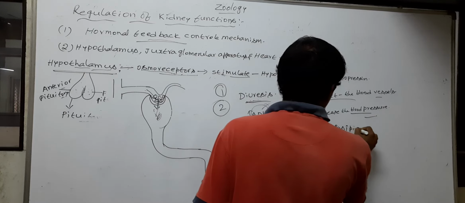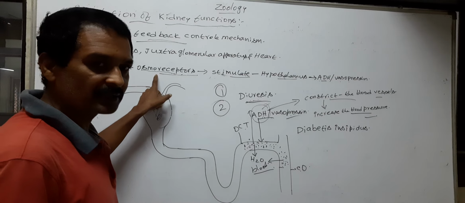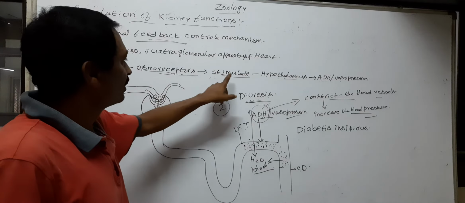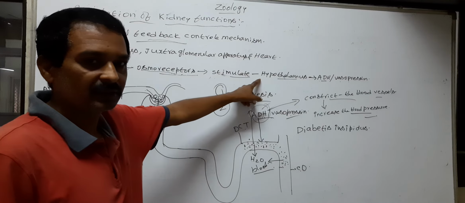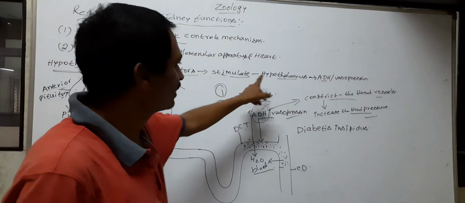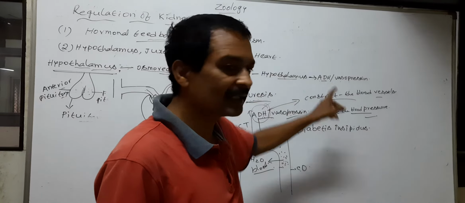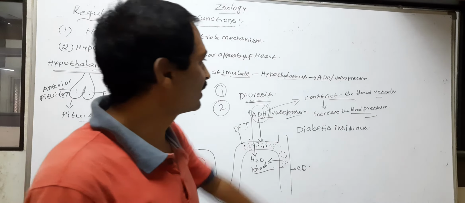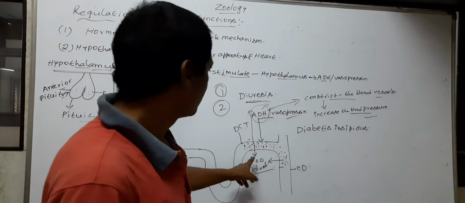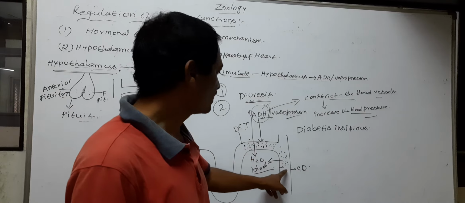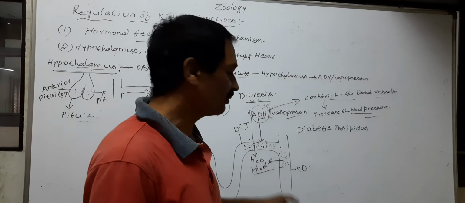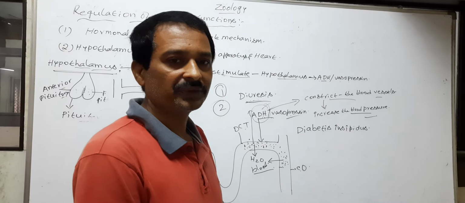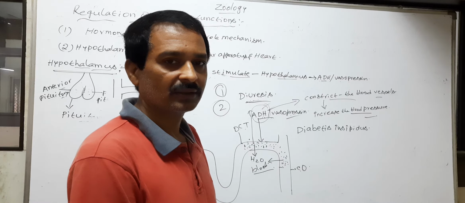So when there are defects in the osmoreceptors, the hypothalamus is not stimulated. Without stimulation, the hypothalamus does not secrete ADH. Without ADH, the DCT and CD do not reabsorb the water from primary urine into blood.